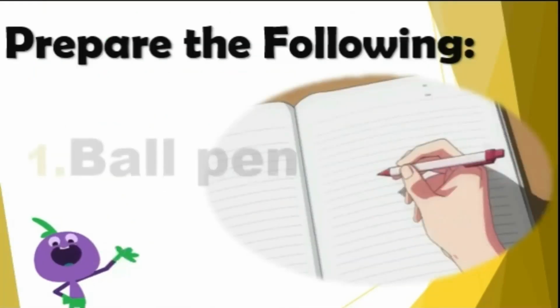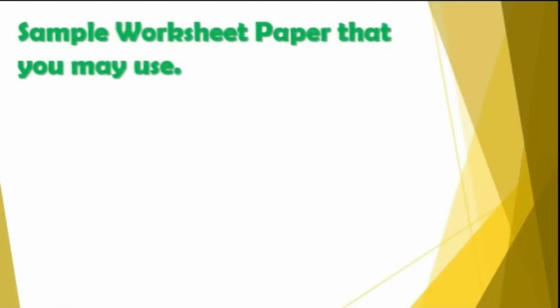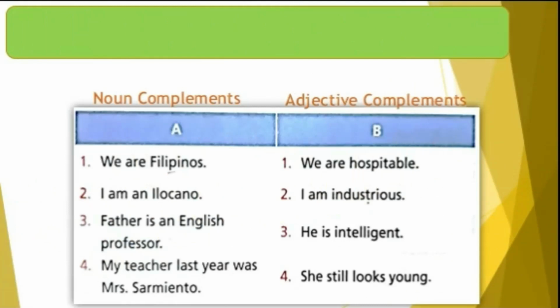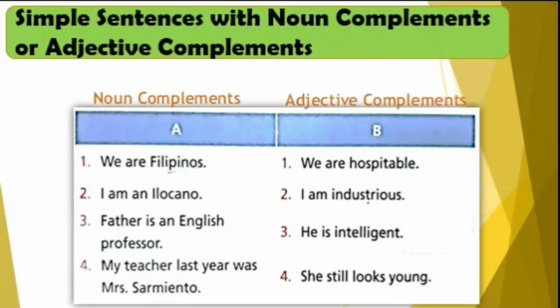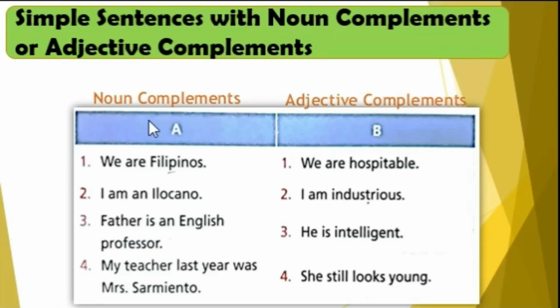Please prepare the following: ballpen and paper. This is a sample worksheet paper that you're going to use. For today's lesson, you will learn simple sentences with noun complements or adjective complements. The column A is for noun complements with its examples. The column B is for the adjective complements with its examples.